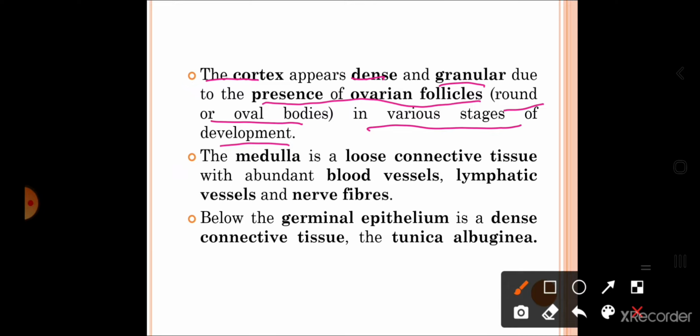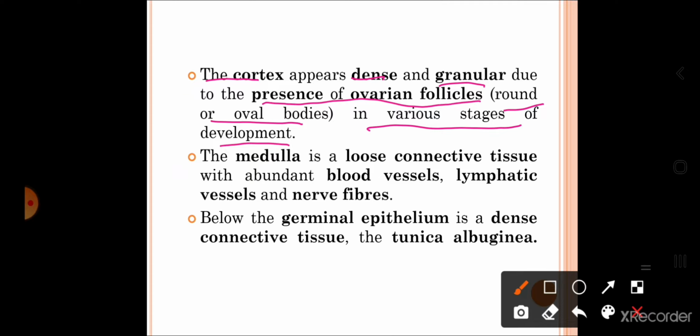Which are those various stages of the development of ovarian follicles? We will go through it when we study the process of oogenesis. But keep in mind that the cortical region consists of the ovarian follicles in their various stages of development.